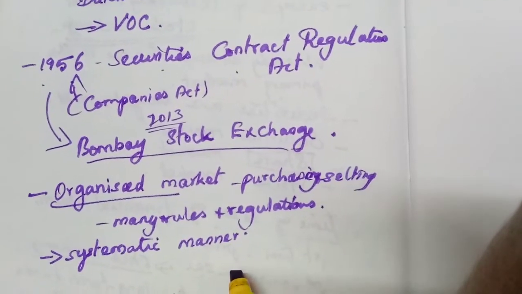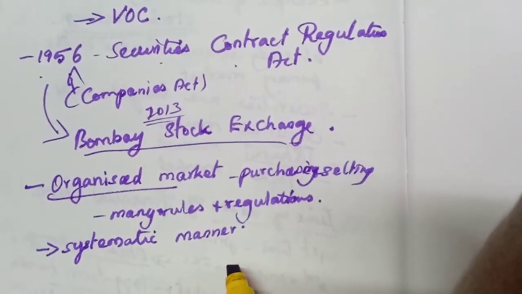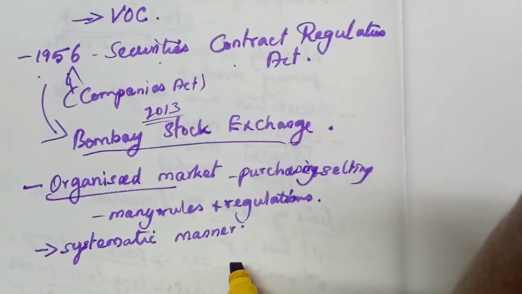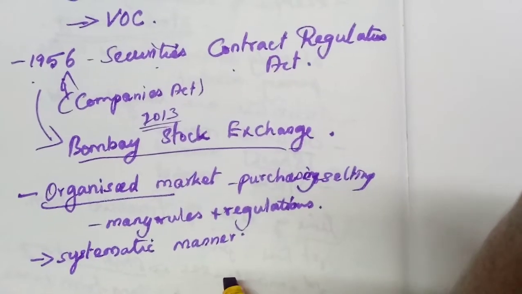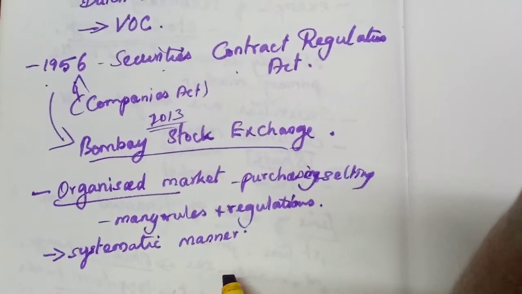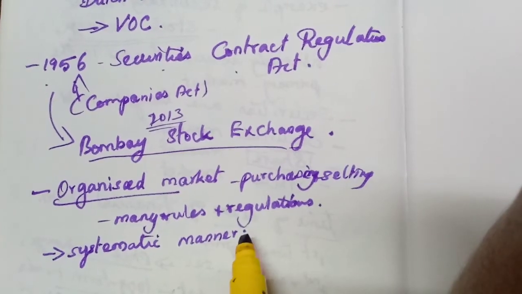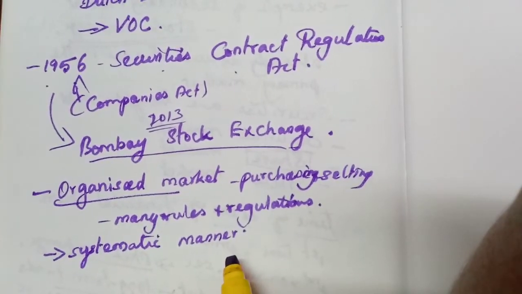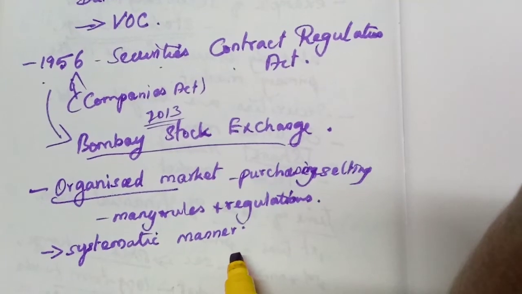Because the money saved by the public is not kept idle. It is transferred to the companies where they use that money for productive purposes. Since production increases, national income increases, so it develops the national economy. Industrial development takes place, and because of the industrial development, the economy also develops. So that is helping the national economy also.